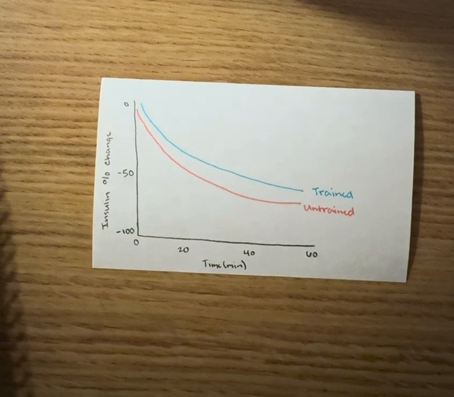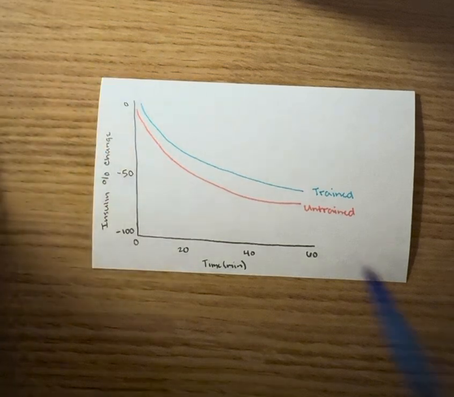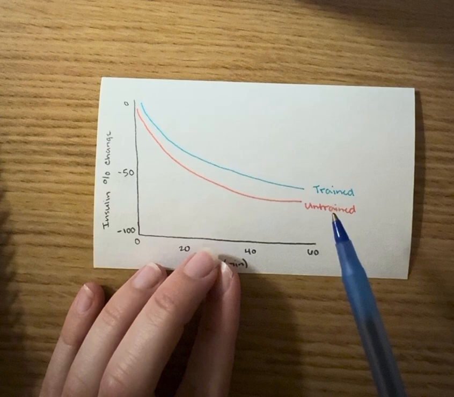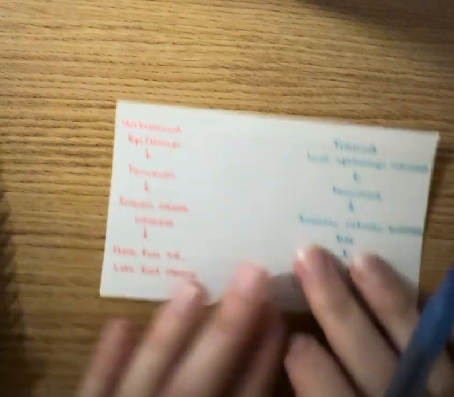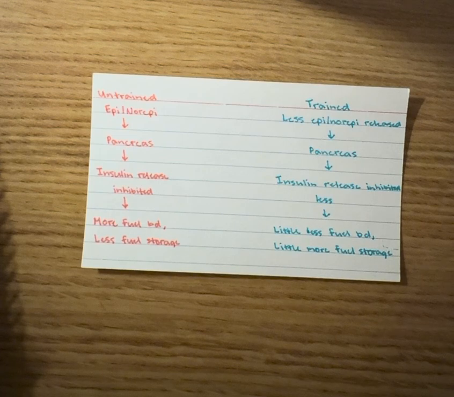This occurs because a trained individual is going to release less and less epinephrine and norepinephrine compared to an untrained individual. This is because the trained individual's body becomes efficient and it's used to the demand and stress being placed on it, and therefore insulin is inhibited slightly less in a trained individual compared to an untrained individual. I have flow charts for each just to kind of visualize what I'm going to be talking through.